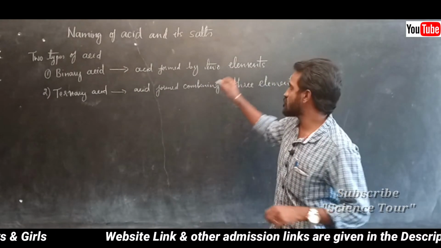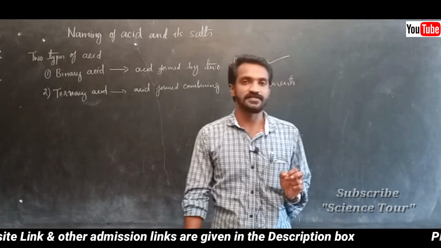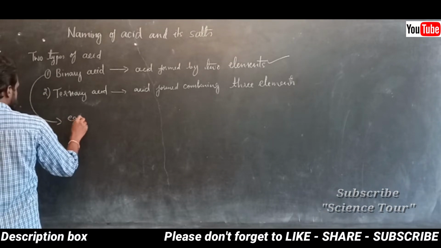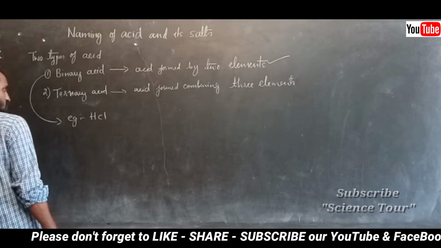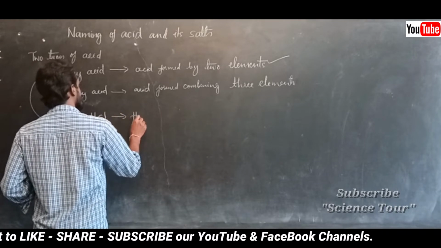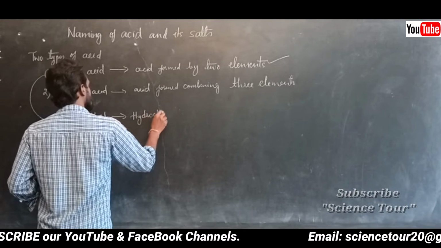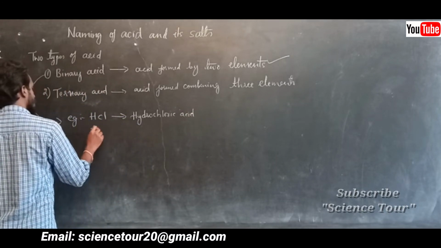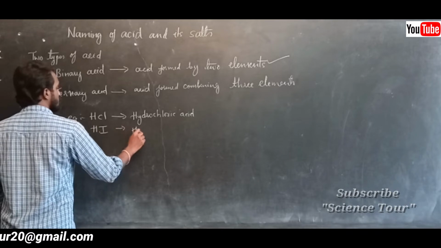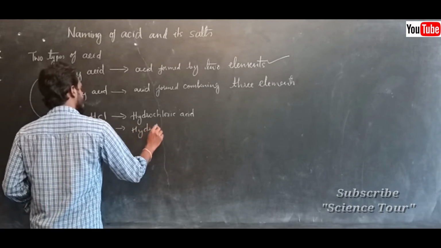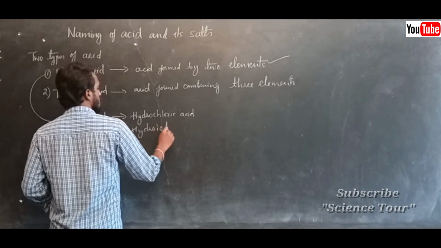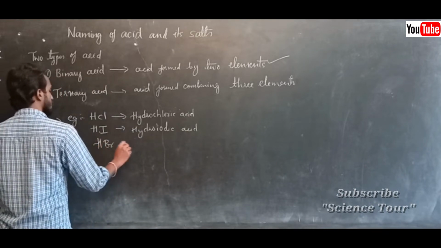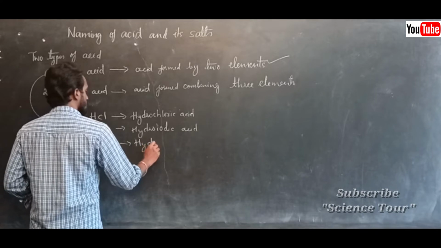Okay, first we will discuss binary acid. For example, HCl, hydrochloric acid, and hydroiodic acid, and HBr, hydrobromic acid.